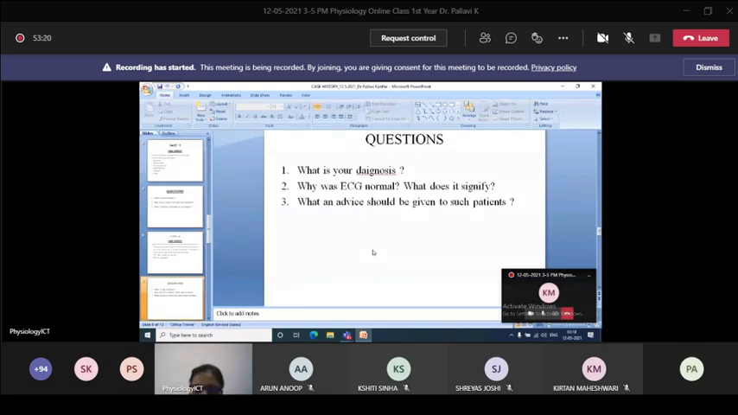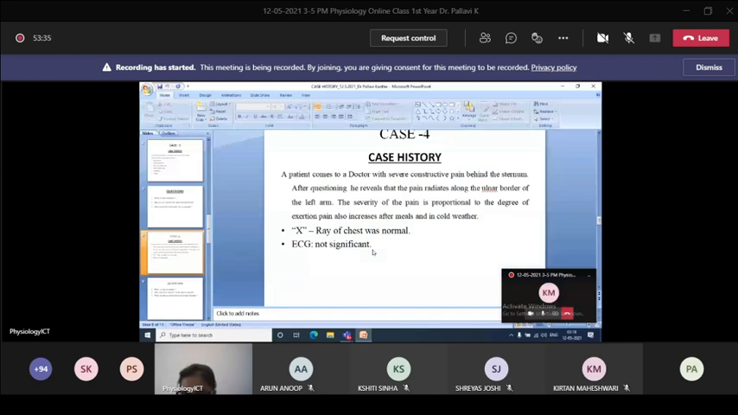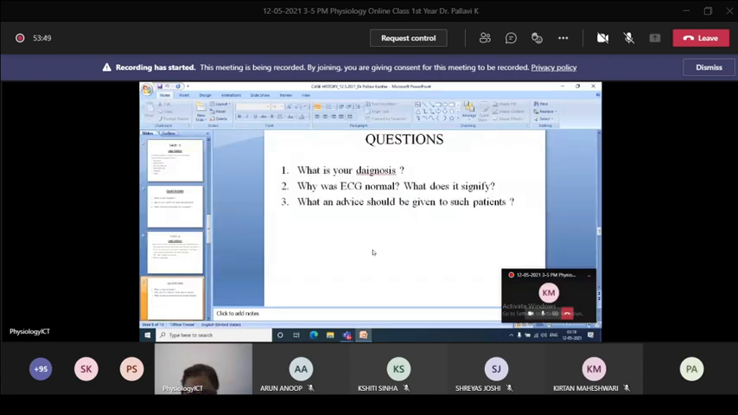What advice will you give to such patients? In this case, the person complains that when he has a meal, the pain increases. When he does little exertion, he also has pain, and during cold weather he has pain. So what advice will you give to such patients?